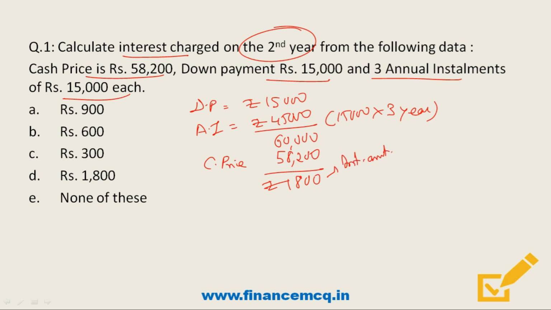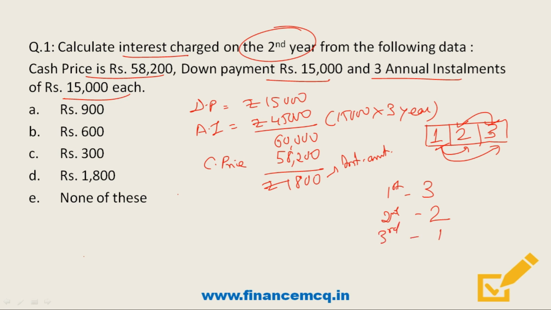And friends, also remember that the amount here is payable in 3 equal annual installments. So friends, for year 1 he will have to pay interest for all the 3 years, that is the present year as well as the second year and the remaining third year. And friends, for the second year he will have to pay interest for 2 years, that is the present year and the remaining third year. Finally, for year 3 he will have to pay interest only for the remaining balance. So he will pay one time only. So here total will be 6.